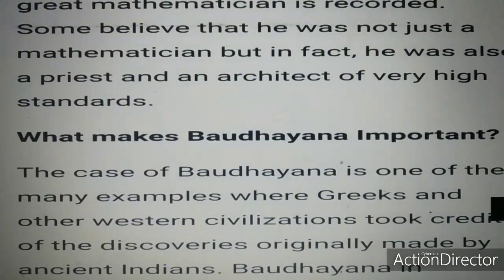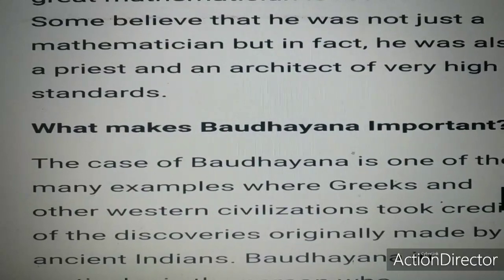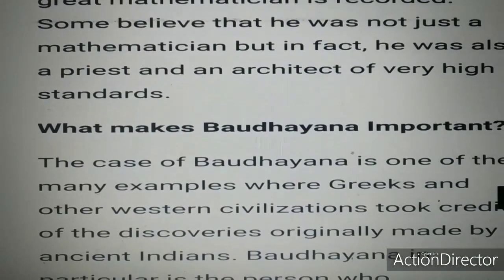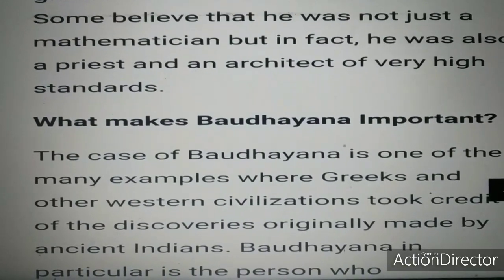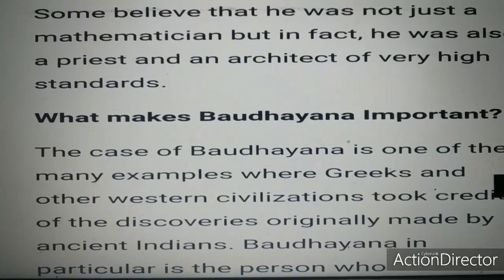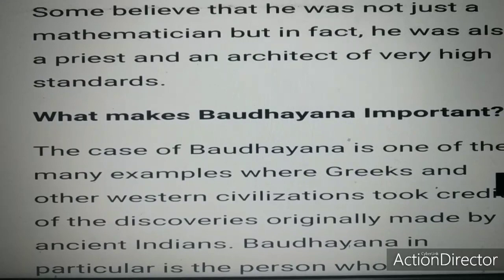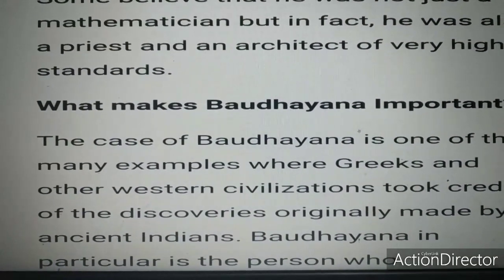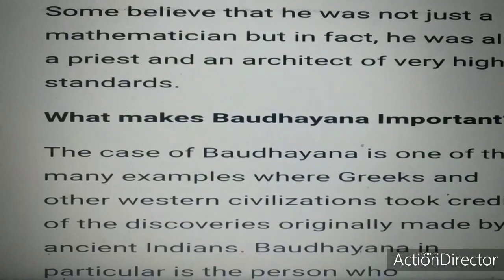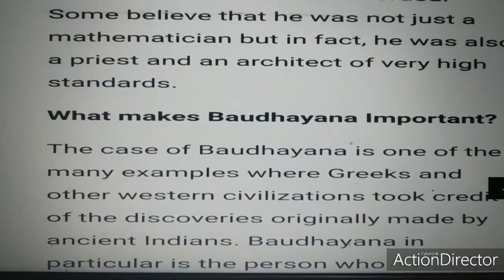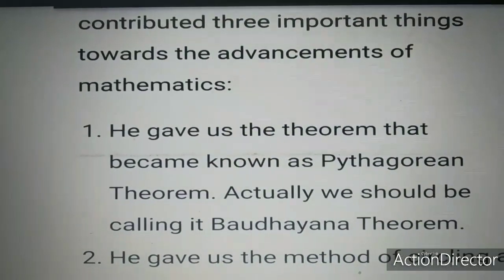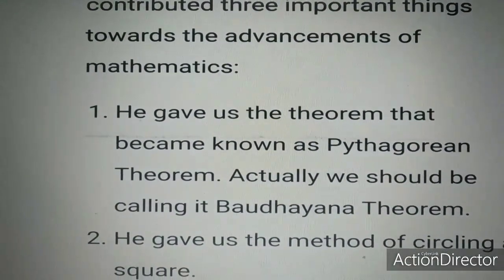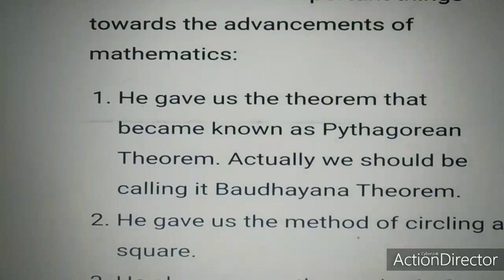The case of Bodhyana is one of the many examples where Greeks and other Western civilizations took credit for discoveries originally made by ancient Indians. Bodhyana in particular is the person who contributed three important things towards the advancement of mathematics.